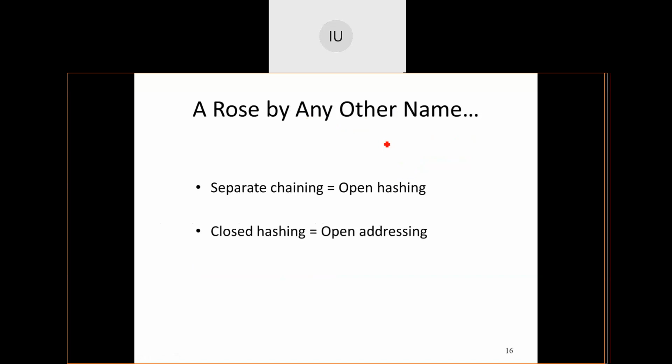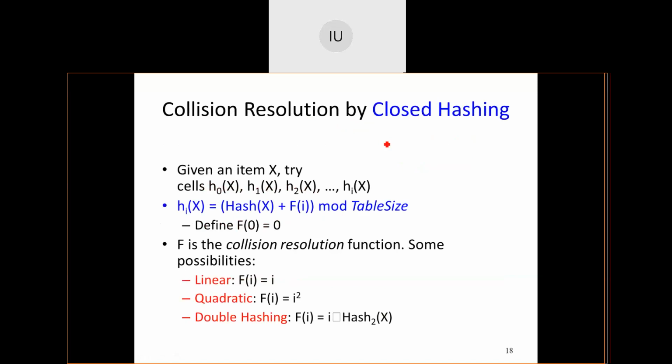The two things I have talked about. One is called open hashing, where every position is associated with a linked list. Elements that get mapped to a particular position are stored at the rear end of the linked list associated with that location. That is called separate chaining or open hashing. There is something called closed hashing, which talks about probing. Either the probing is linear probing, or quadratic probing, or there is something called double hashing.